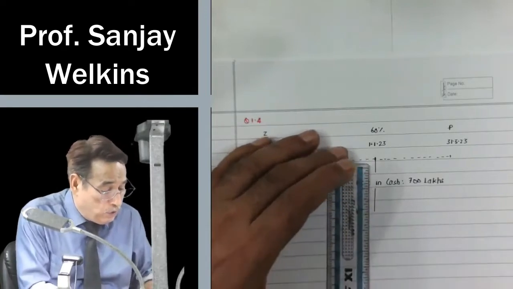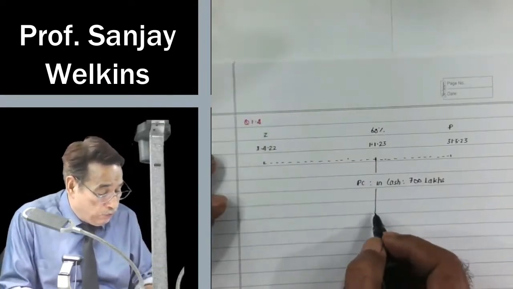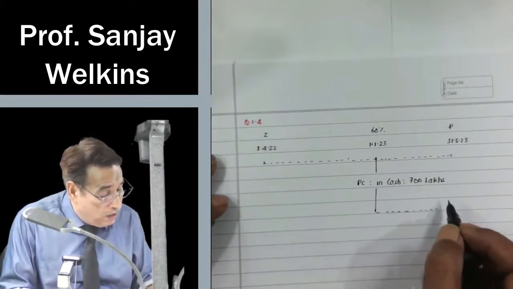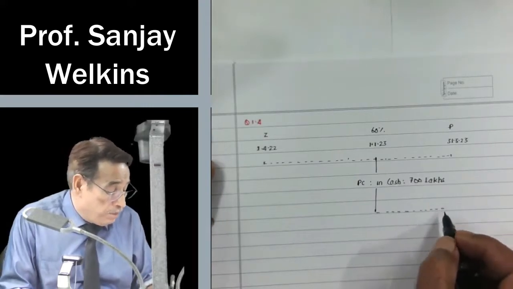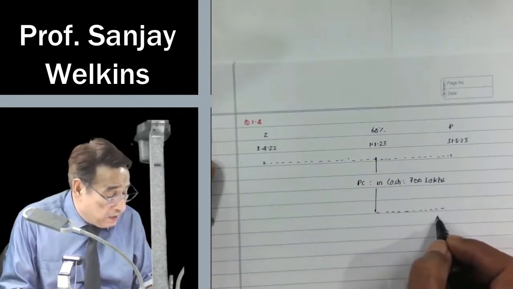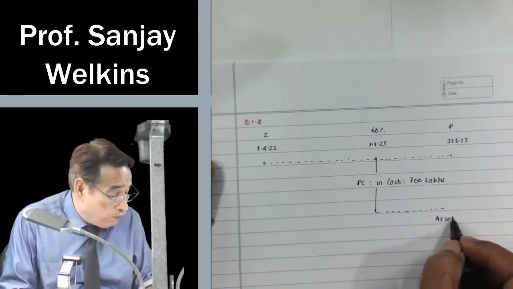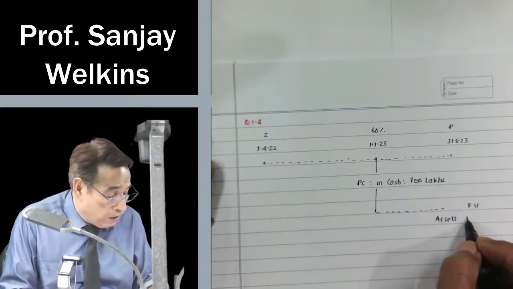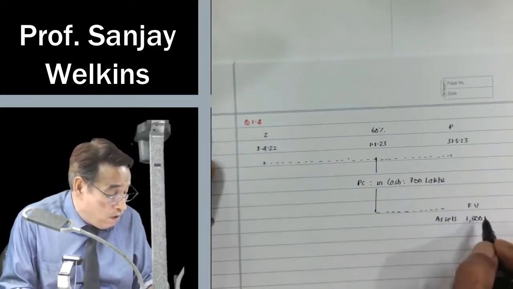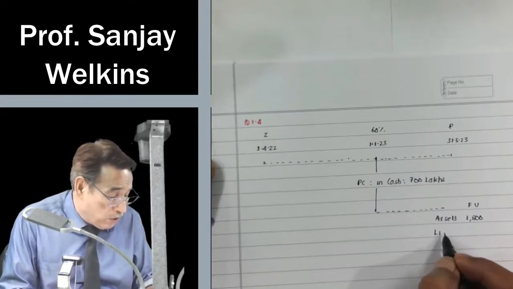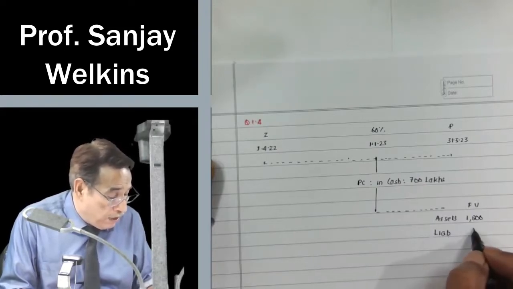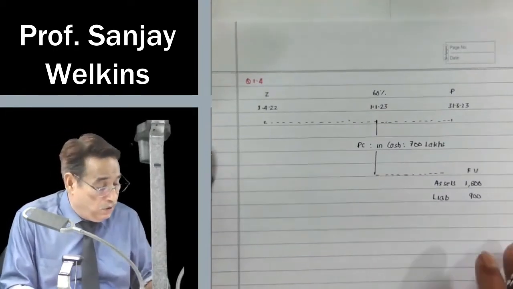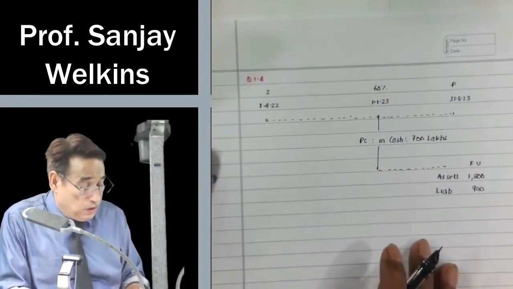Further, it is given that on the date of acquisition, P Limited's assets had a fair value of 1,800, while liabilities had a fair value of 900 lakhs. Is it clear to you or not? So this is the situation.